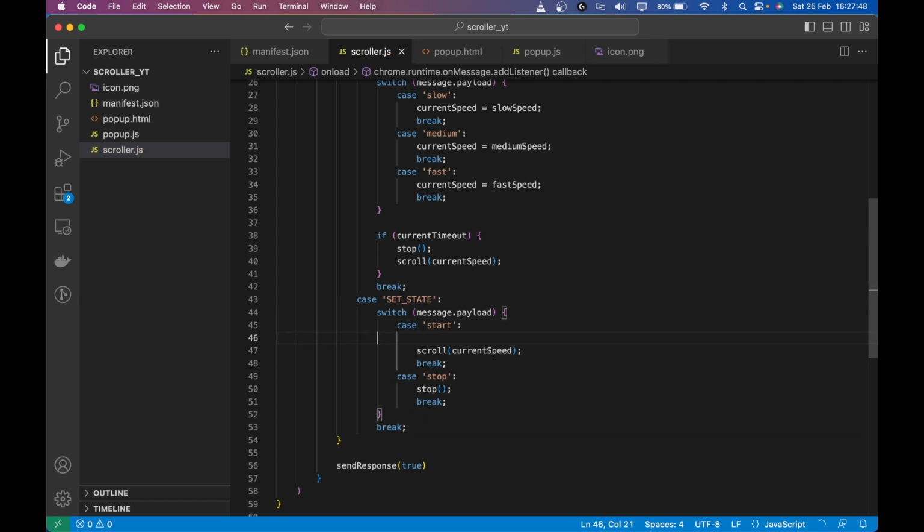So what we're going to do is, if there is a value in the current timeout, it means we are scrolling; if current timeout is null, it means we are not scrolling. So if it's already scrolling, don't do anything, just return. If you click on start, nothing will happen because it's already scrolling, and I think that will work as expected.